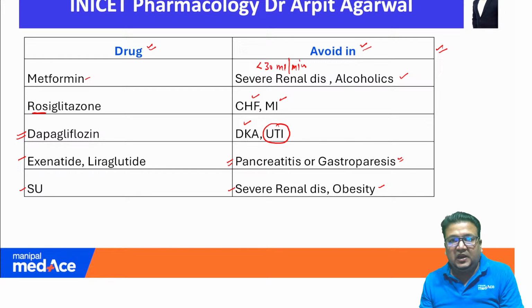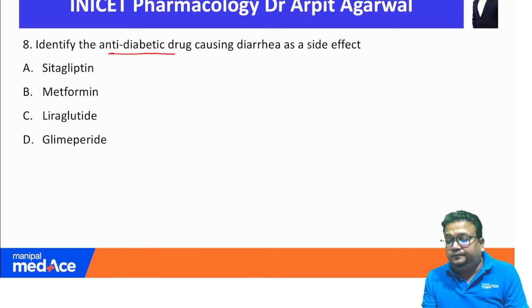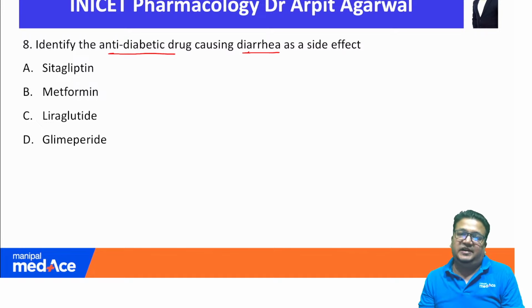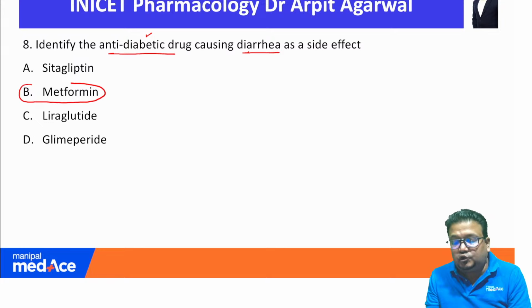So I hope the question of UTI and diabetic drug you will never ever forget. Okay. Another drug, anti-diabetic drug causing diarrhea as a side effect. Now diarrhea as such can be caused by majority of oral drugs. But when we talk about anti-diabetic drug, then metformin, the most common problem with metformin are the GI side effects